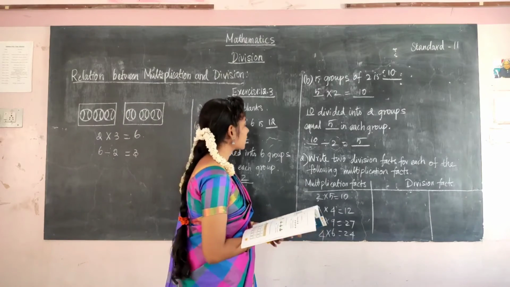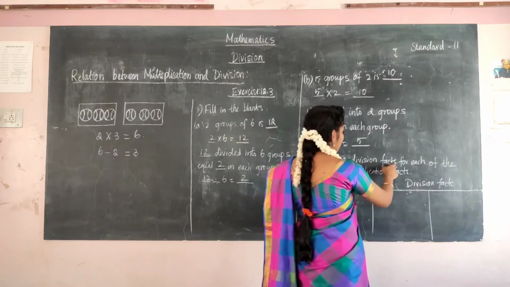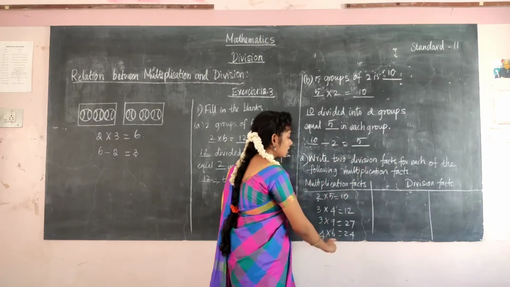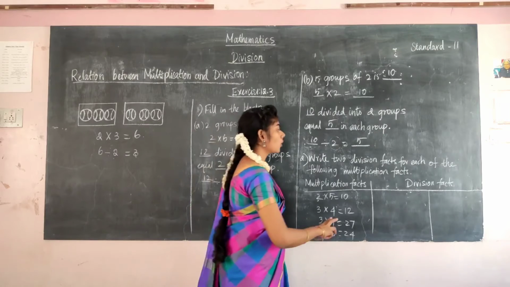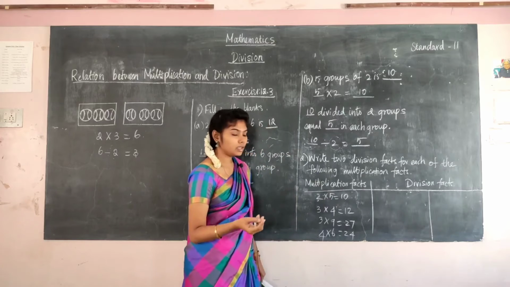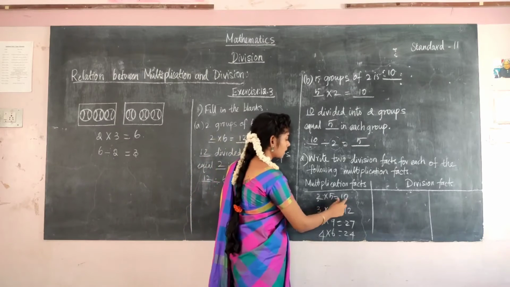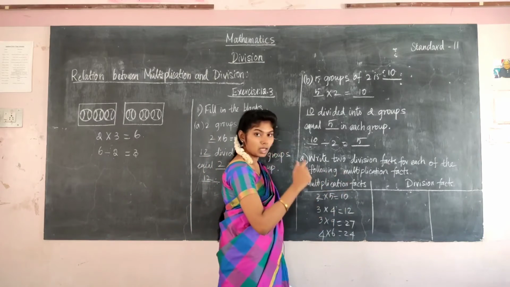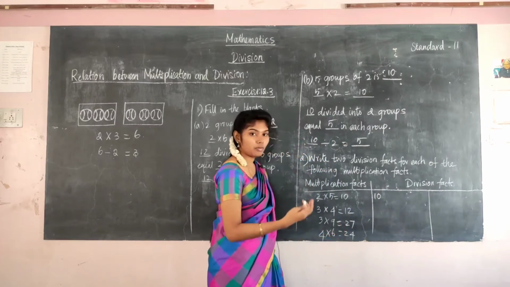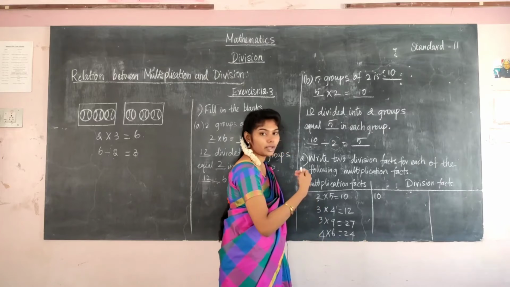And second question, write 2 division facts for each of the following multiplication facts. Here there are multiplication facts and you are going to write 2 division facts. How will you write the division facts? Here the total number is given. See, 2 into 5 is equal to 10. The total number should be written first. And then you have to divide the number either by 2 or by 5.